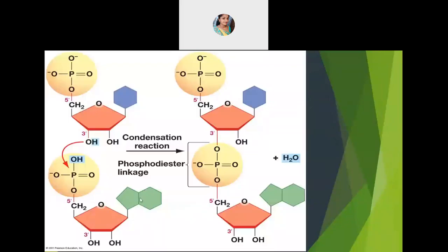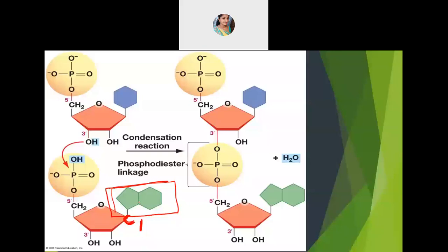First carbon is here. I'll just label it. First carbon of the pentose sugar. This is the first carbon, C1 carbon. To the C1 carbon, you can see the base is attached. You can see here. This base, nitrogenous base, is attached to the first carbon.